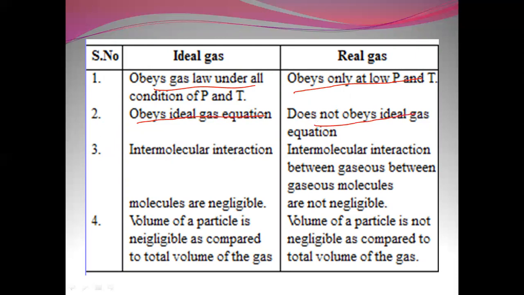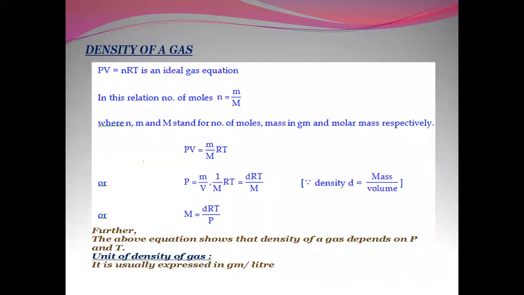For an ideal gas, intermolecular interactions between molecules are negligible; for a real gas, they are not negligible. For an ideal gas, the volume of the particles is negligible as compared to the total volume of the gas; for a real gas, it is not negligible.